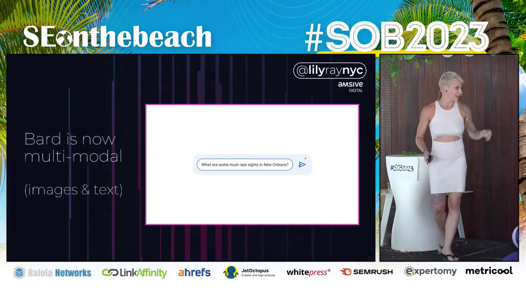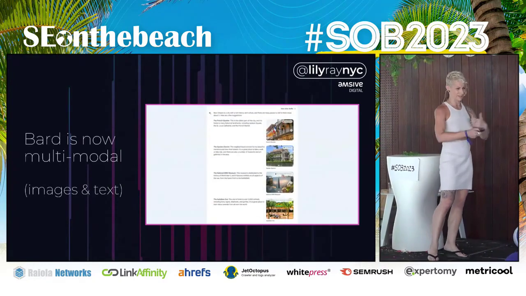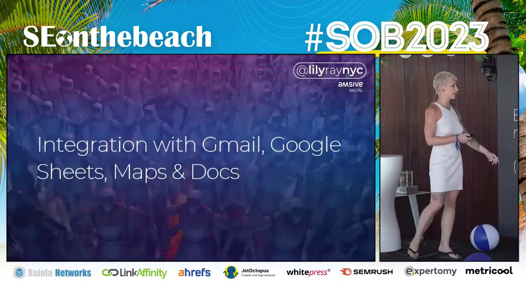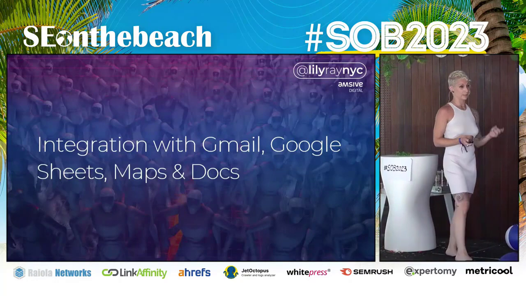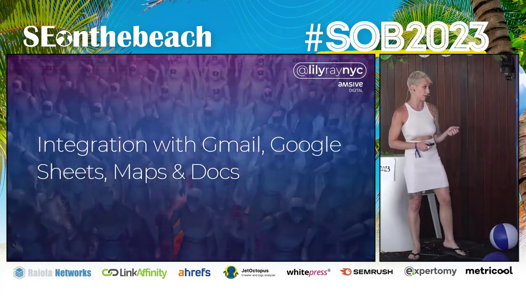So yeah, it's this great kind of Google version of ChatGPT that does a lot of really cool things. It's definitely growing and changing and innovating all the time. It's multimodal, so it has text and images as well. Pretty soon it's going to integrate with different Google products, so you can send things to Gmail or your Google Calendar, or Maps, Sheets, and Docs. So that's pretty awesome.